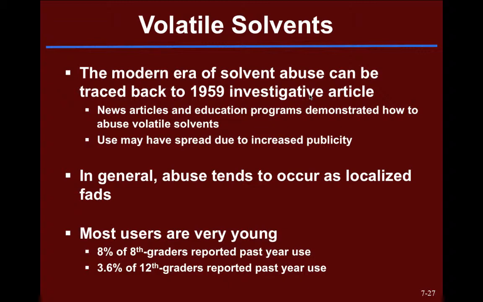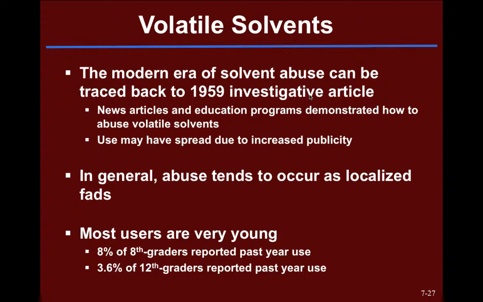And then our third and final category, volatile solvents. So this is the type of drug that your textbook used as an example of the drug du jour phenomenon, where we actually see the modern era of abusing solvents linked to that 1959 newspaper article that talked about abusing household solvents in this way. And basically the news coverage of the phenomenon demonstrated how those products could be abused. And they may actually have spread the abuse due to the increased publicity that they generated.